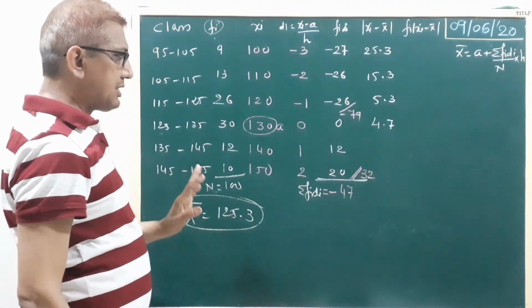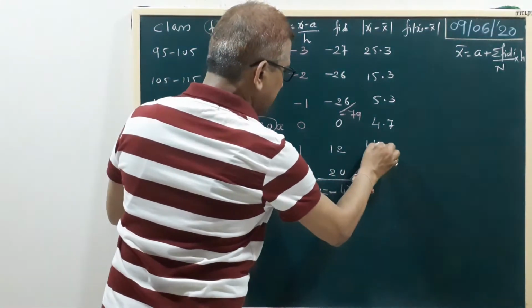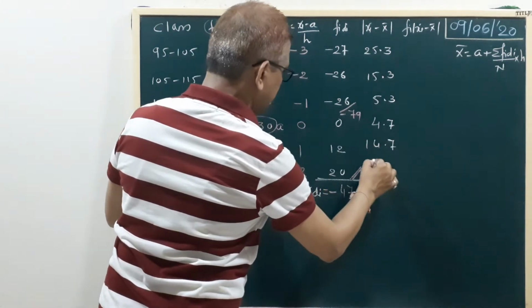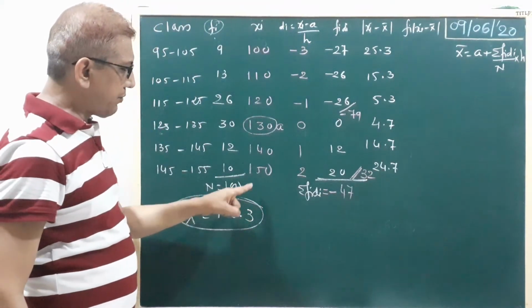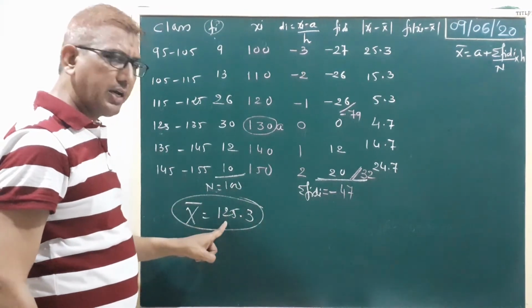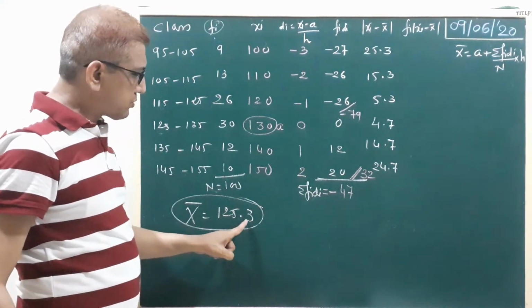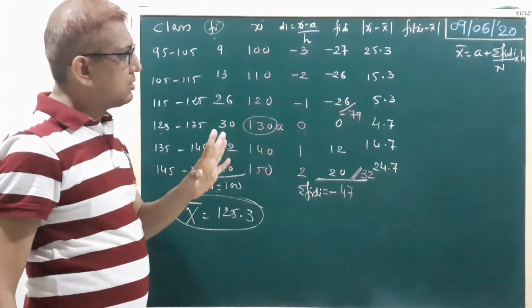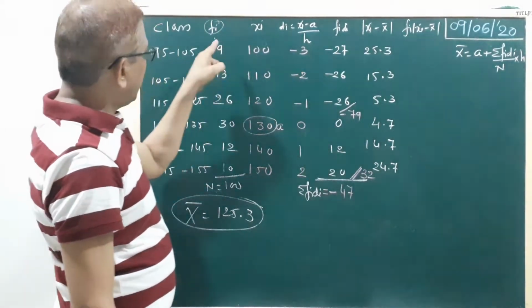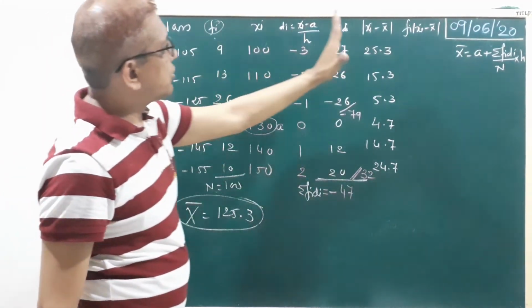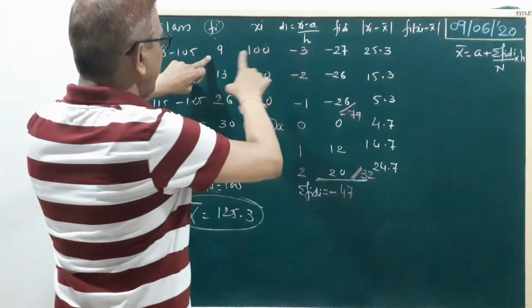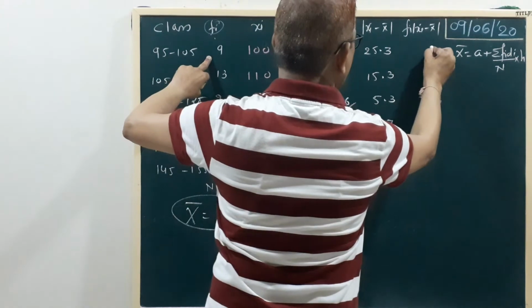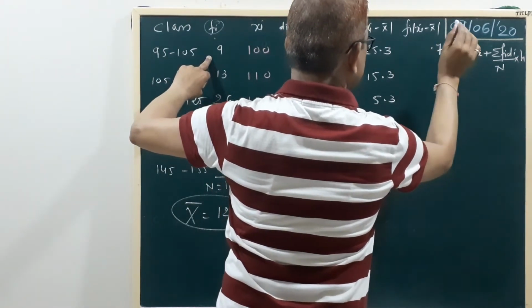Now add 10, 10, 10. Here 14.7 and here 24.7. Then lastly you can also verify 150 minus 125, 25. 25 minus 0.3, 24.7. Okay, now multiply fi into modulus xi minus x bar. Be careful. 9 3s are 27.